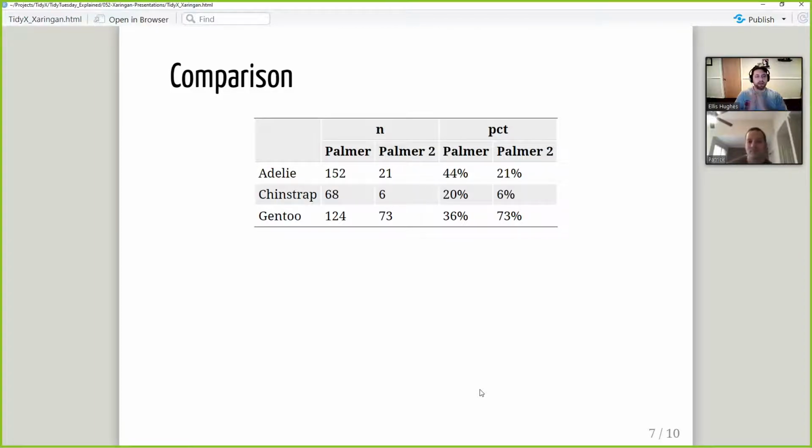And so let's do a quick comparison. Let's just make a quick GT table to actually put this up here. And yeah, you can totally see the numbers are very skewed towards Gentoo with this nice little table here. So, all right, looks like the big boss is correct.